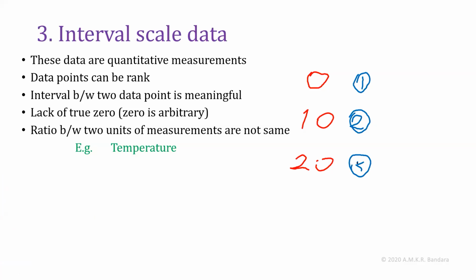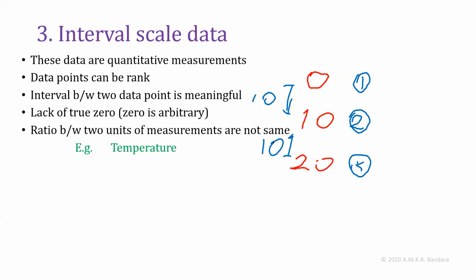We can rank. And the gap between these two data points, we can identify there is a 10 unit gap here. Here also a 10 unit gap. We can identify the gap between data points in interval scale data. That means interval scale means interval is meaningful.